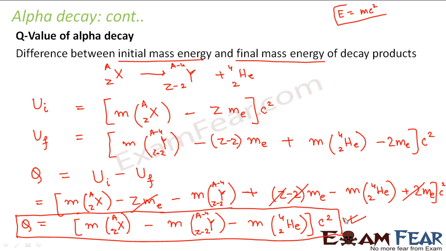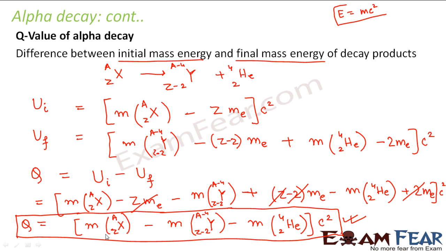So whenever you have a reaction undergoing alpha decay, you can determine the Q value of that reaction using this formula, which says that Q is equal to the atomic mass of X minus the atomic mass of Y minus the atomic mass of the emitted alpha particle, into c square. So this is the Q value.